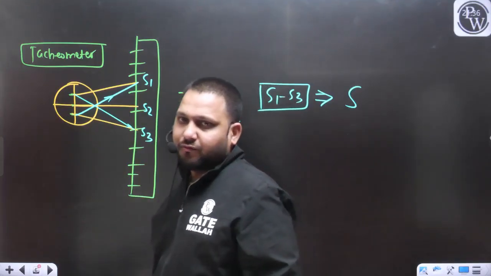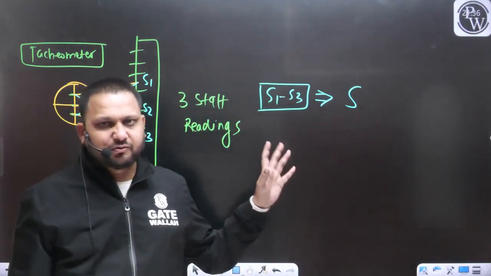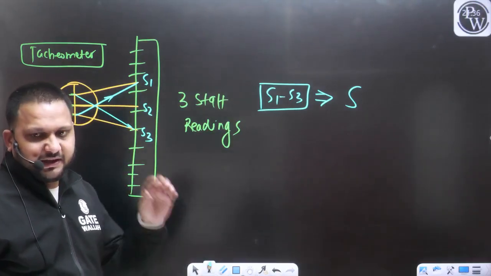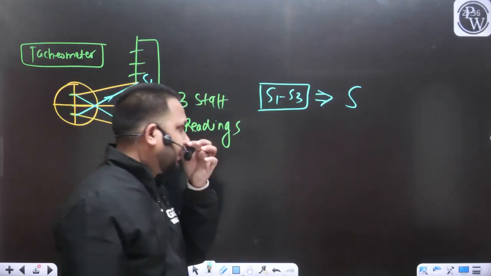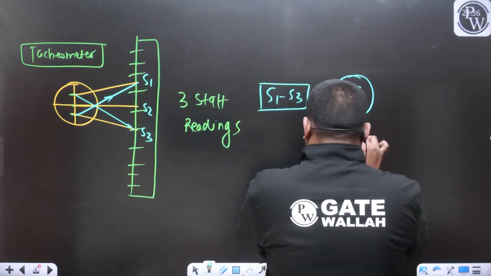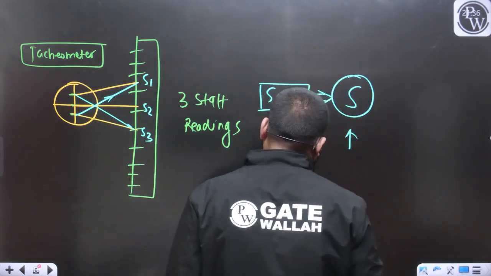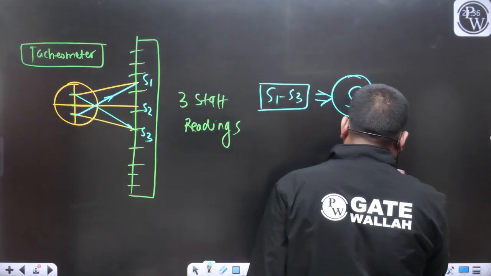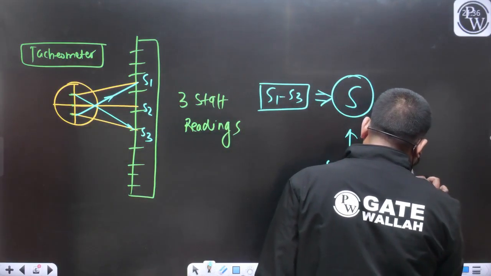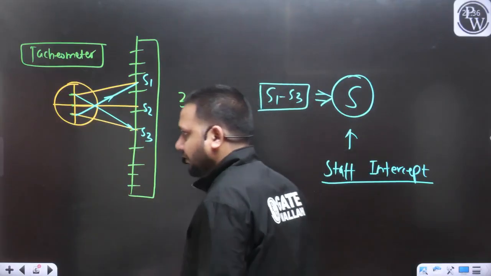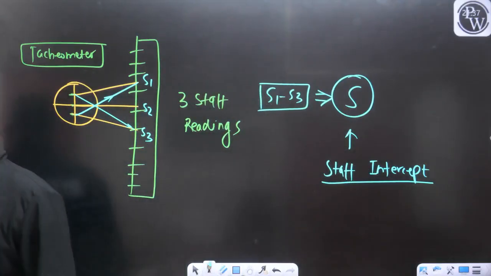Whatever the difference between S1 and S3, the difference in the staff readings, we can represent with S, and for that we will use the term staff intercept.